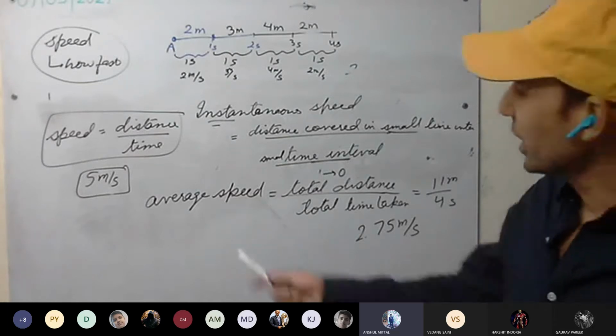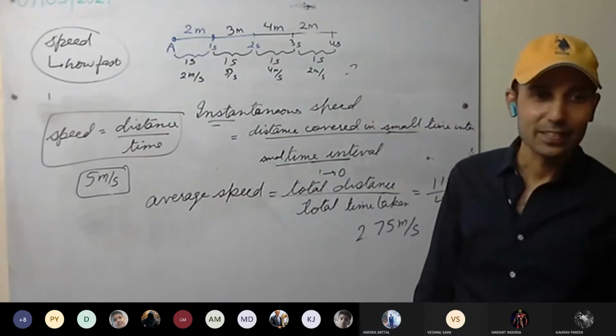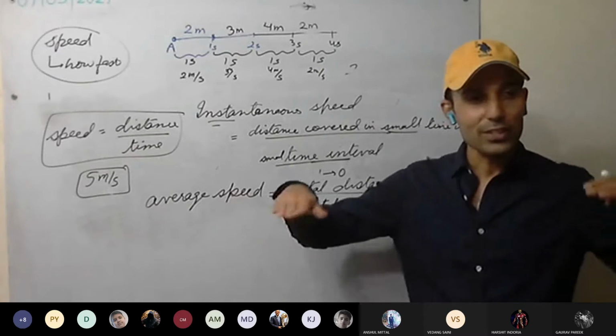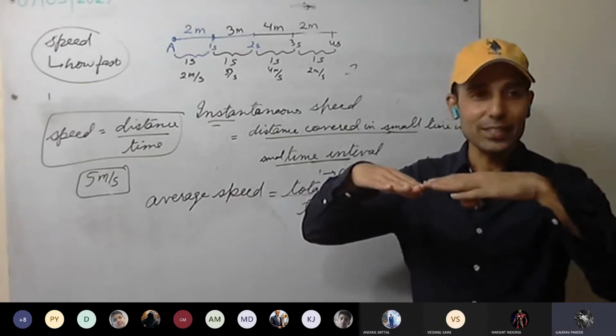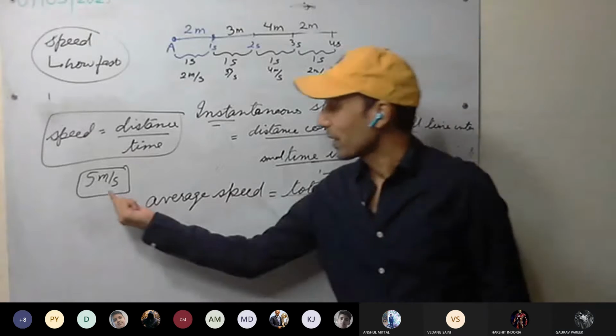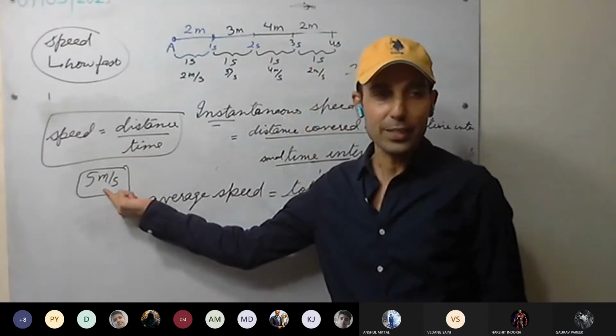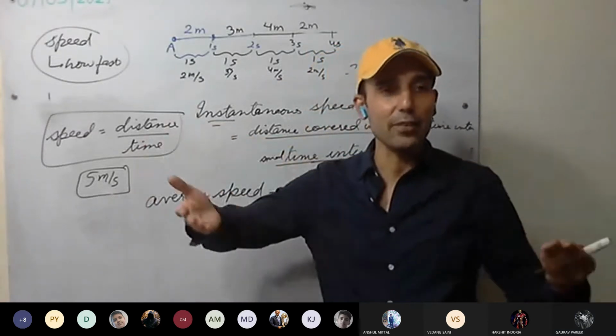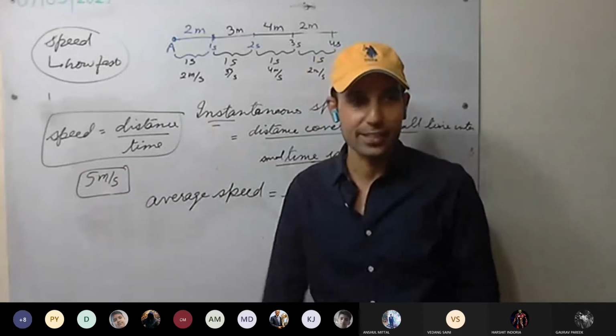We require distance. Can we tell with this? Average speed: throughout the journey, an equal distance of 5 meter is covered in each second interval. So average speed also will be 5 meter per second. Since there is no change, if we take the average, it will come out to be 5 meter per second.